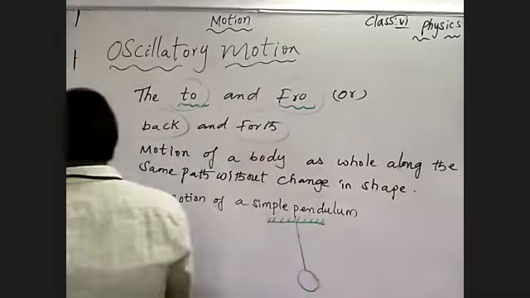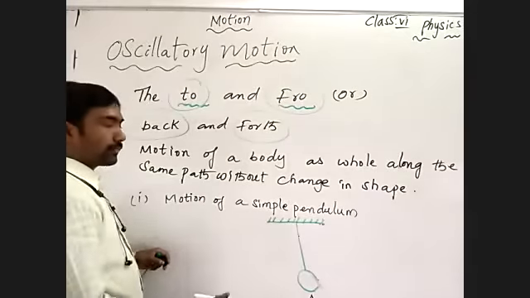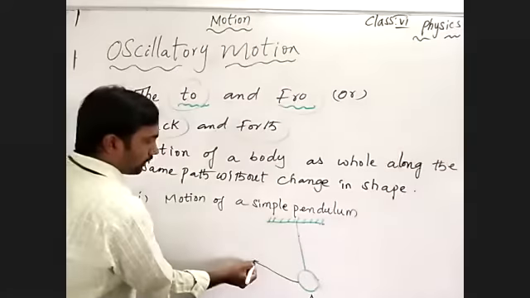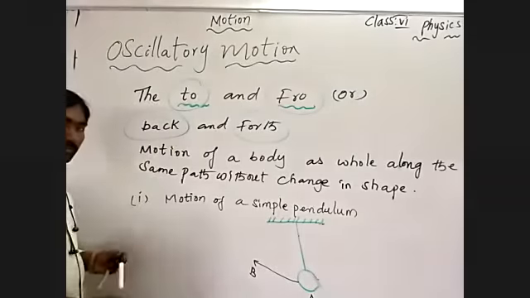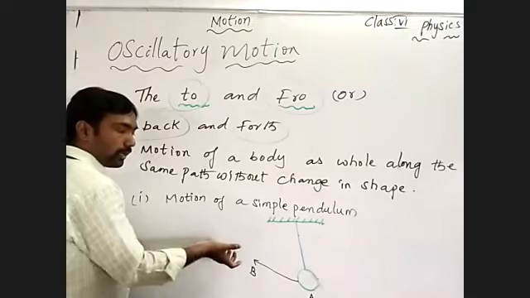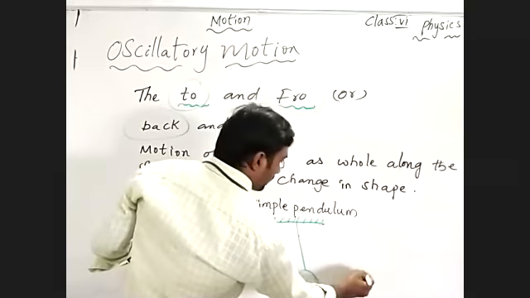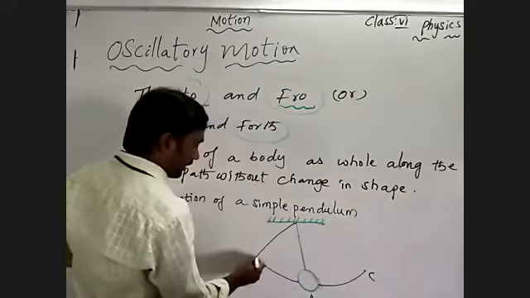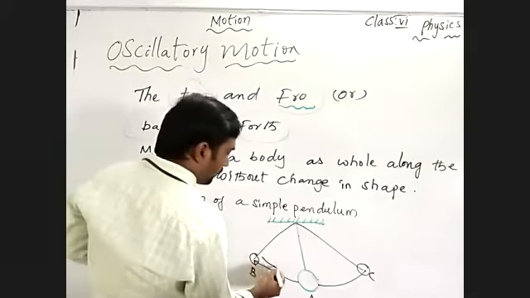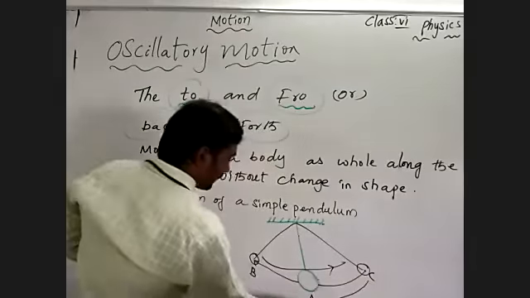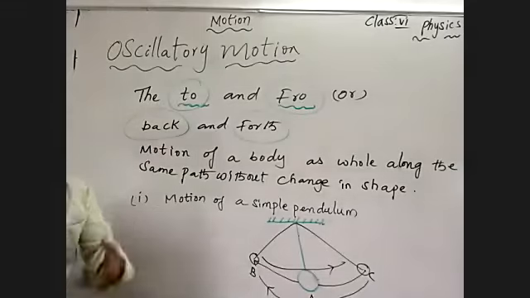See here, this is the position of the metal bob, position A. When you pull this metal bob in this direction to the position B, we are pulling that metal bob from A to B and leaving it from B. It will travel in the path BA and reach the other side, C. Means the body travels from B to A, C, and again it comes back from C through A to B. It went in the same path and came back without changing the shape.